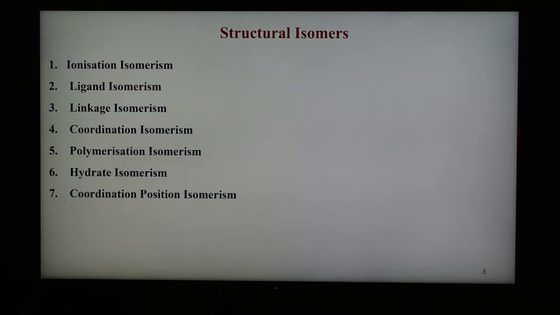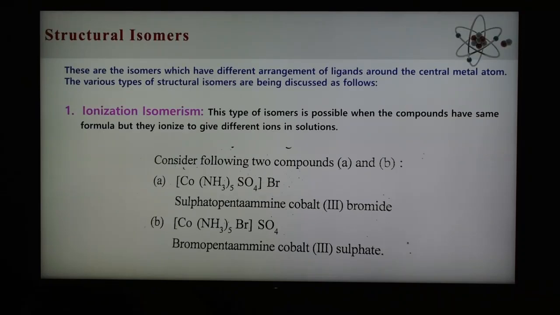So the first one is ionization isomerism. This type of isomerism is possible when compounds have the same molecular formula but ionize to give different ions in solution. So the name ionization is given.